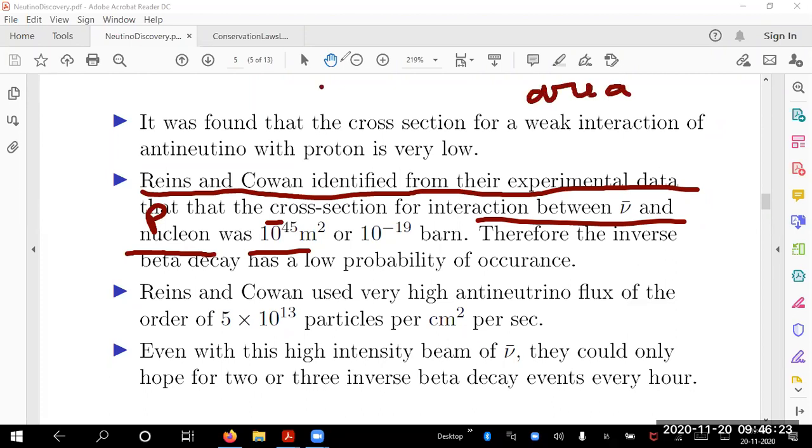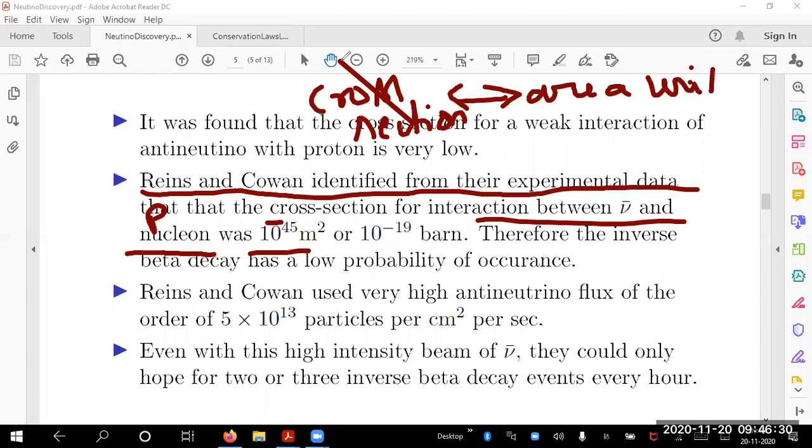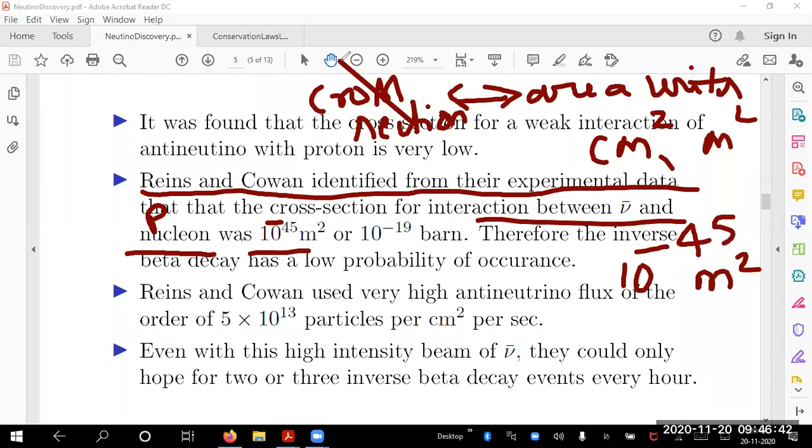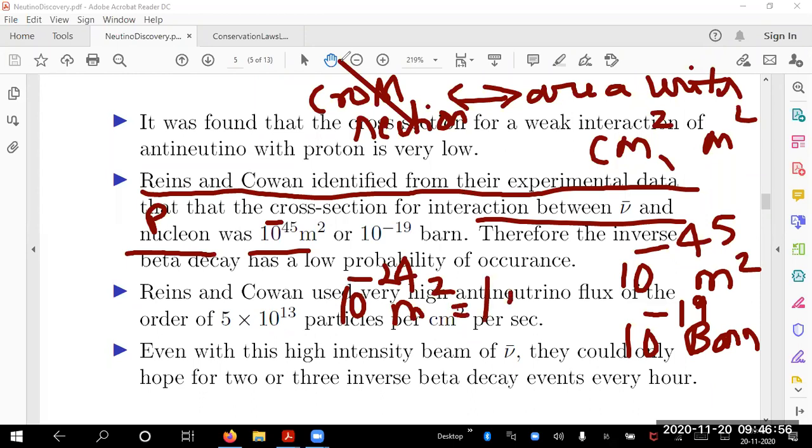Differential cross section has area units. How much is the area? If I say centimeter squared or meter squared, that is what is expected. So this is 10 to the power minus 45 meter squared, or this is also called 10 to the minus 19 barn. What is the unit called a barn? It is given by 10 to the power minus 24 meter squared, which is called 1 barn.